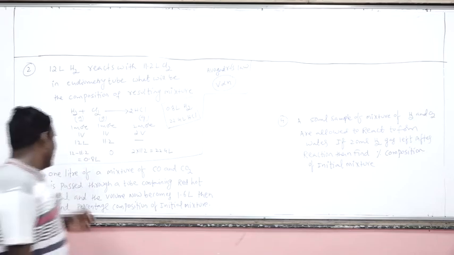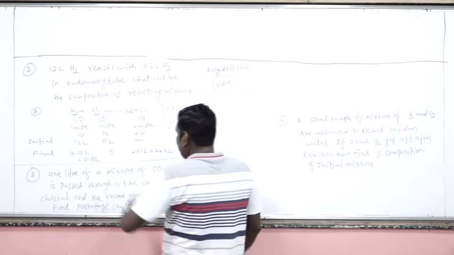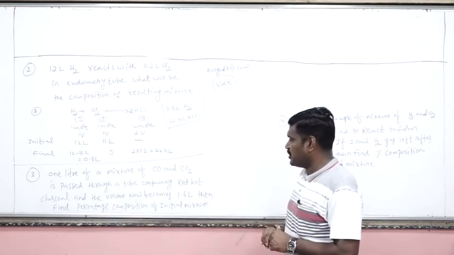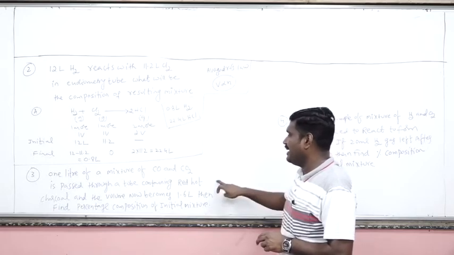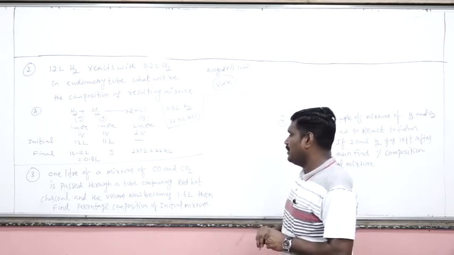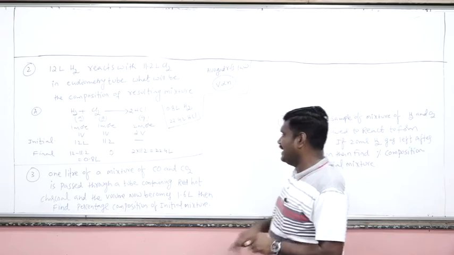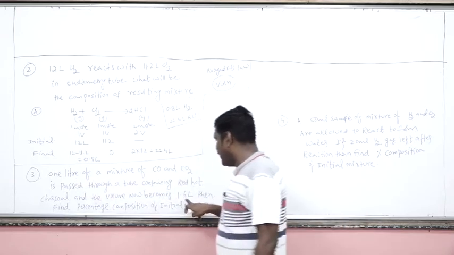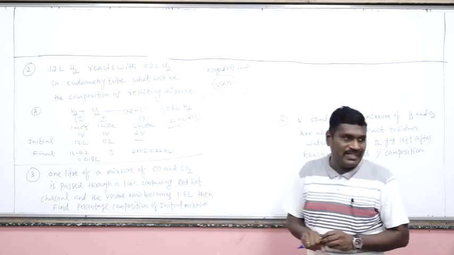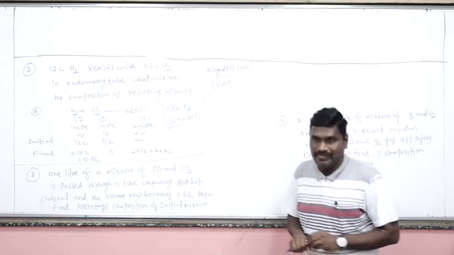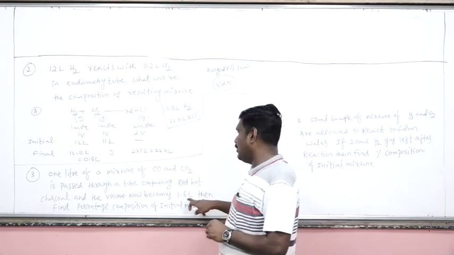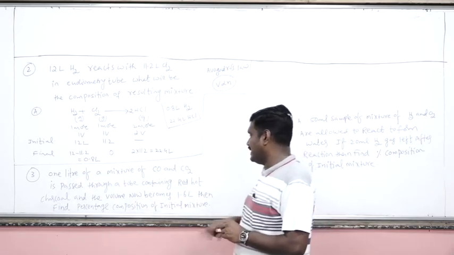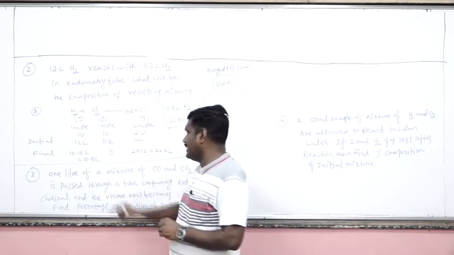Now, next question. 1 liter of a mixture of carbon monoxide and carbon dioxide is passed through a tube containing red hot charcoal. The volume now becomes 1.6 liters. Initially, how many liters of mixture of gases? 1 liter. Now it becomes what? 1.6. That means volume expansion or contraction? Expansion. Okay? Now volume expansion. How much expansion will be there? 0.6 liters. Then find the percentage composition of the initial mixture.